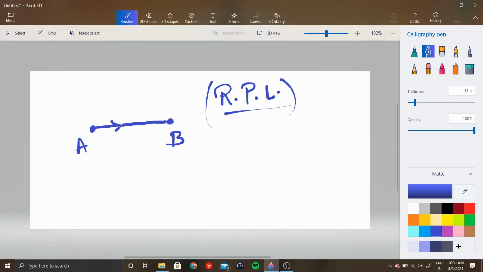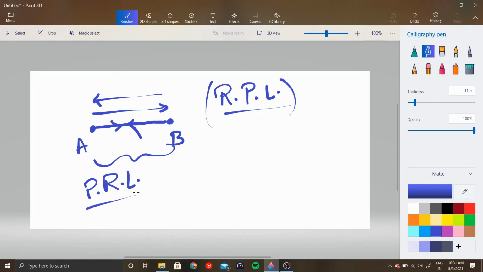So, okay, the next is, if you're traveling from A to B in rectilinear propagation of light, what is the quickest path from B to A? That's also this path. Okay, so what you travel in this path is actually equal to what you travel in this path. So this is actually called principle of reversibility of light, PRL. Okay, so you have proved two different theories using just a single assumption.